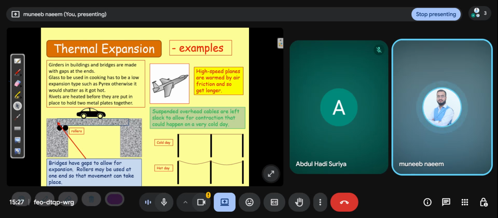This is a cold day, this is a hot day. You can see that suspended overhead cables are left slack to allow for contraction that could happen on a very cold day. When there's a very cold day, contraction will occur. On a hotter day, expansion will occur.